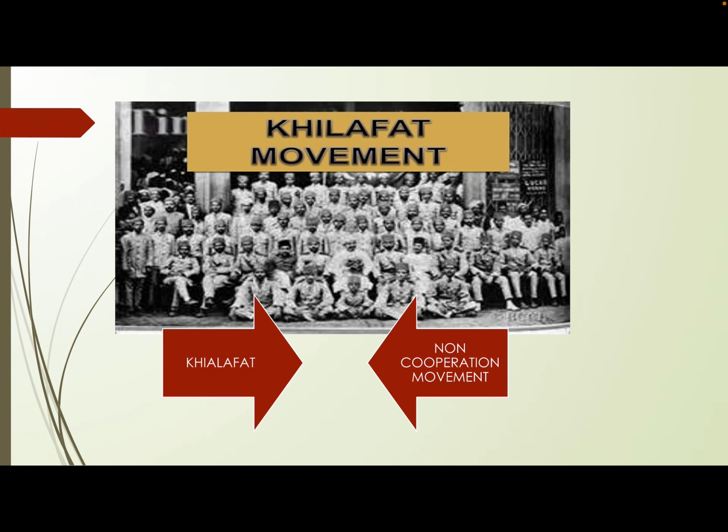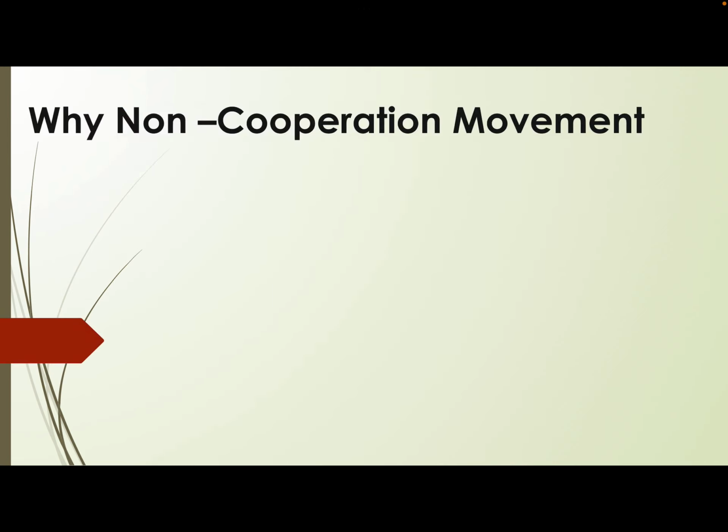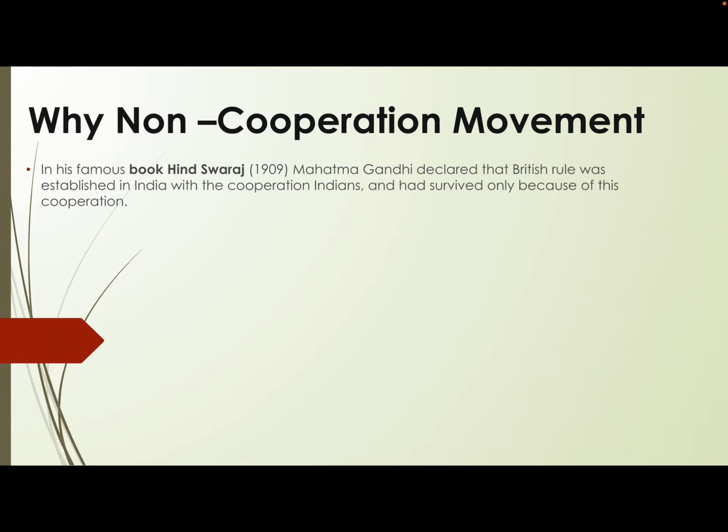So you have the Khilafat issue, the non-cooperation movement, and then the Swaraj movement, all coming up together, and the leaders got together to lead the non-cooperation movement, supporting the Khilafat issue as well as the Swaraj issue. I hope all the slides are clear to you by this point. And because we just talked about the Khilafat and Swaraj issue, we will now start with the non-cooperation movement in detail, and discuss a bit about it before we are done for the day.